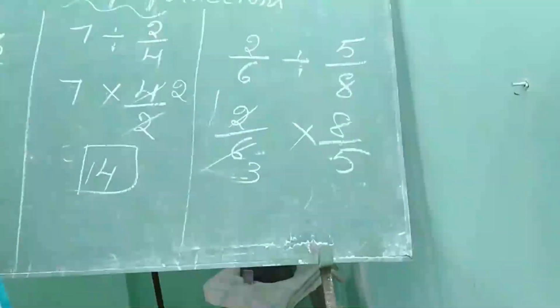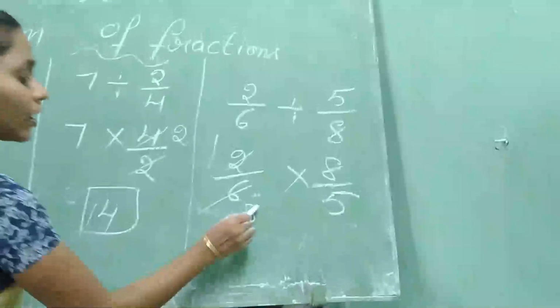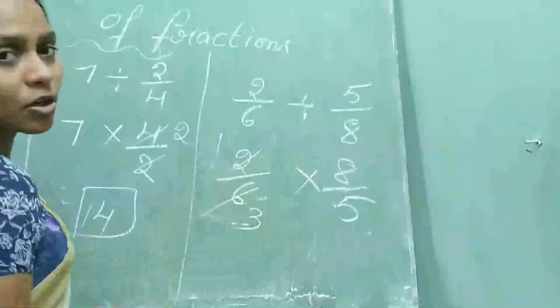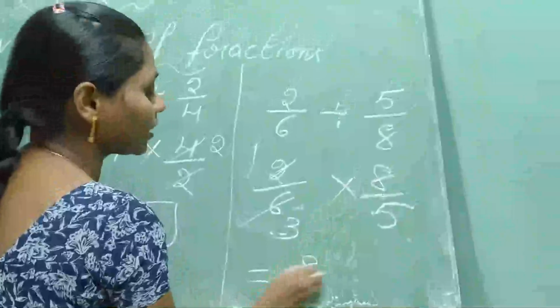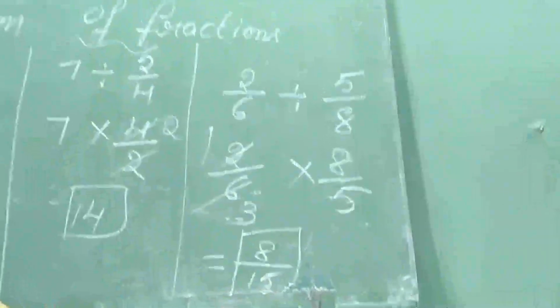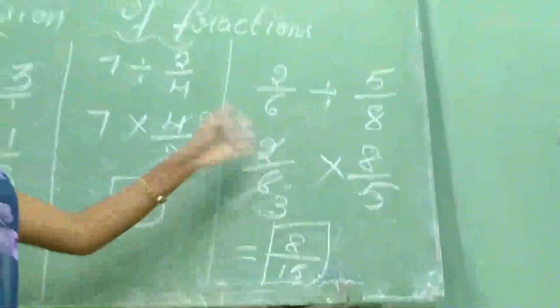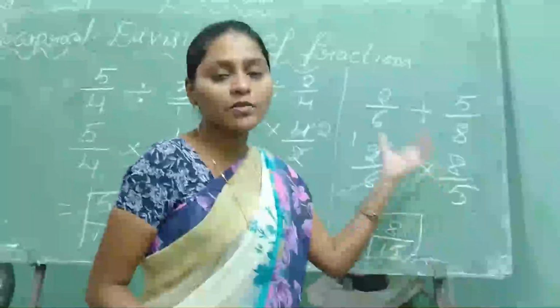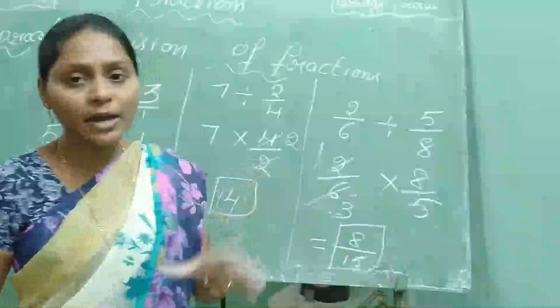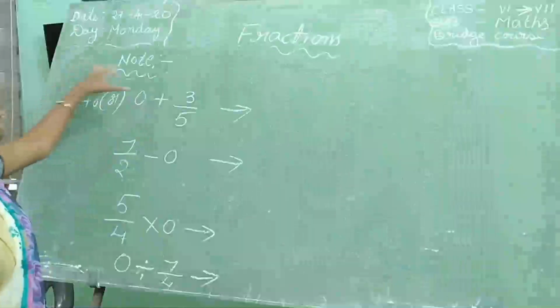Yes. Next, is there any cancellation? No. Here 1 is there only. That's it. So the answer is 8 by 30. Shall we cancel like this? It is your wish; cancellation is your wish. If you cancel like this or like this, we get the same answer.